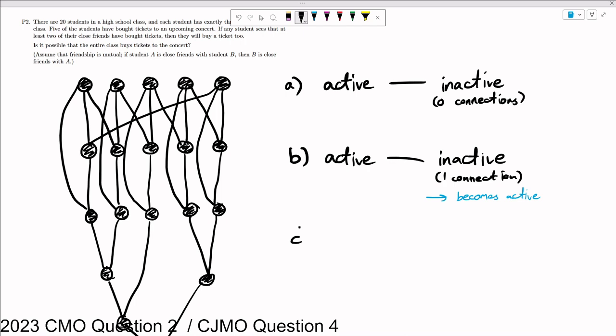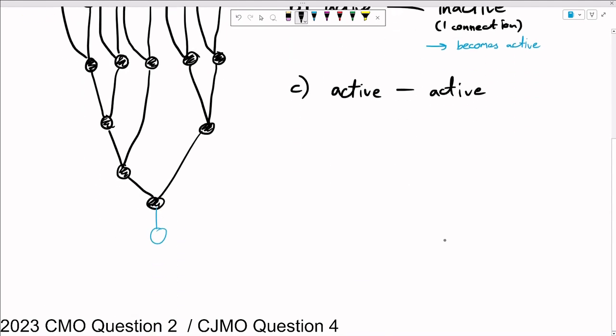Or, third case, there is 1 more thing we could do. We did not end up doing it in this example I drew because there just wasn't any space for it. I was trying to do this optimally, and this does not seem like it would be optimal: we could connect an active node to another active node. And this doesn't really change a whole lot, it just wastes its connections.